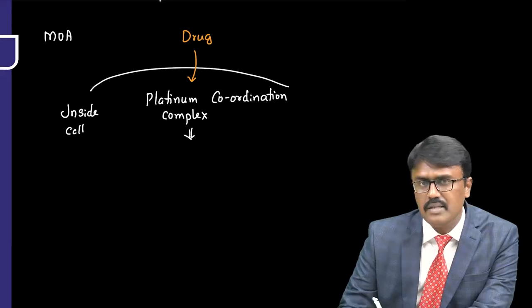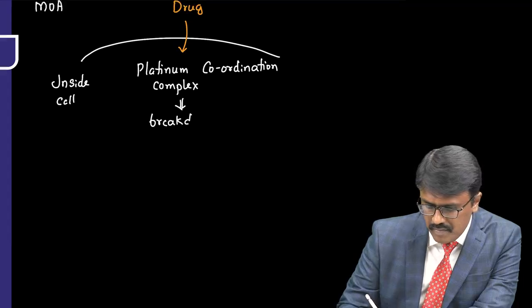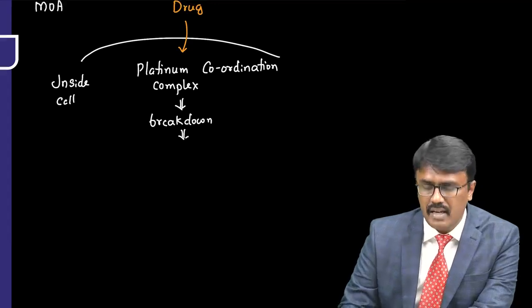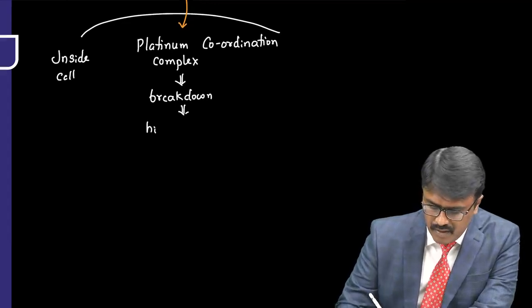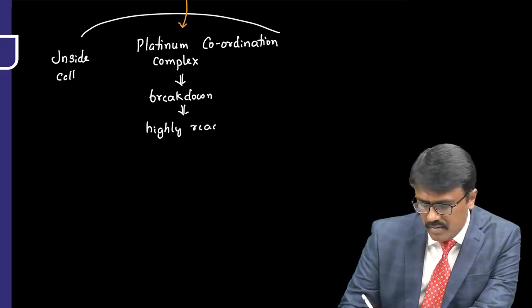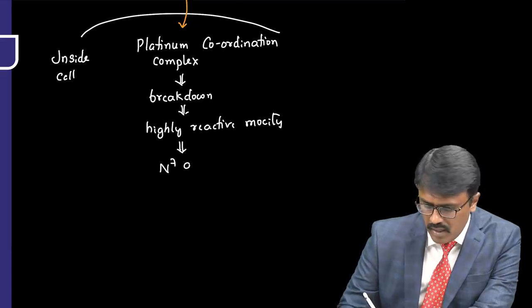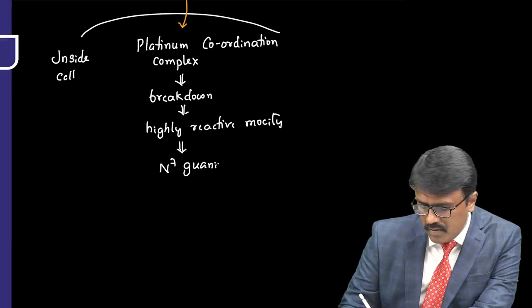They enter inside the cell and are broken down in the cell. Once they break down, they release highly reactive moieties, and what do they do? They bind to N7 guanine residue in DNA.